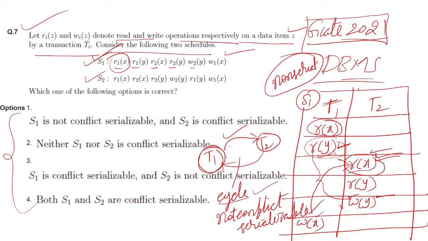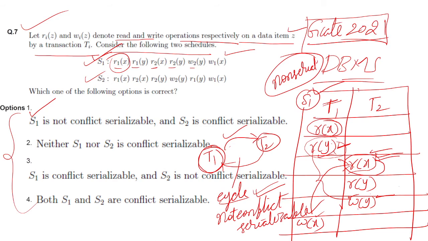Because here there is a cycle, that means from T1 to T2 there is a conflict and from T2 to T1 there is a conflict. That's why this schedule we cannot convert into conflict serializable. Okay, S1 is not conflict serializable. Then next we will see the transaction S2.